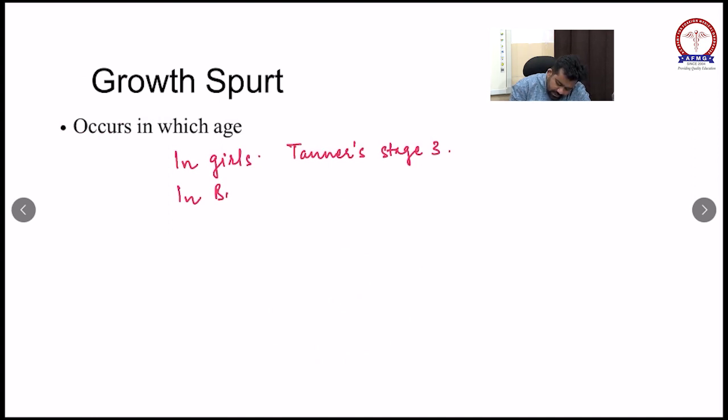Okay, so we have finished the normal growth here.